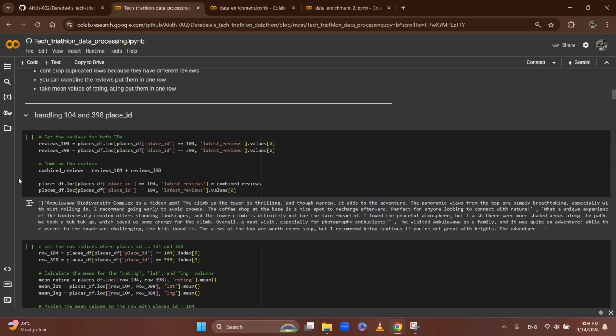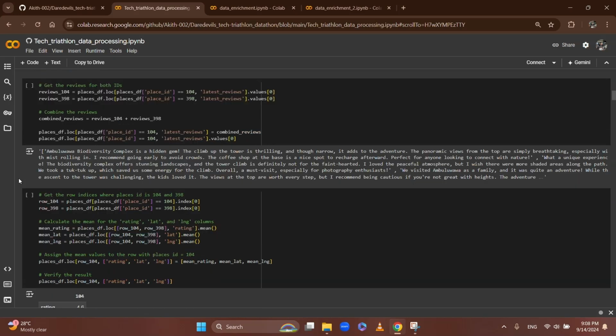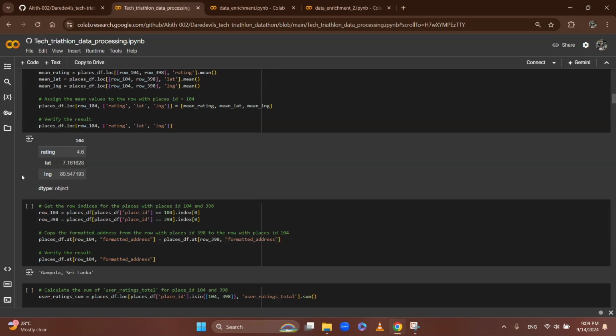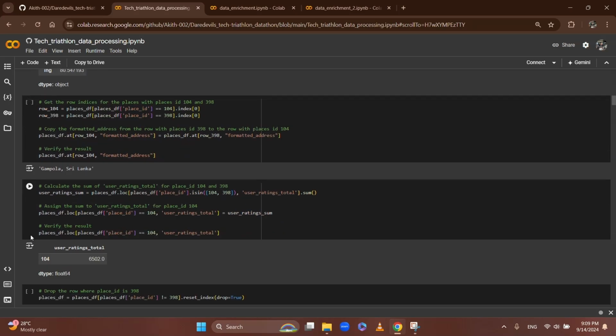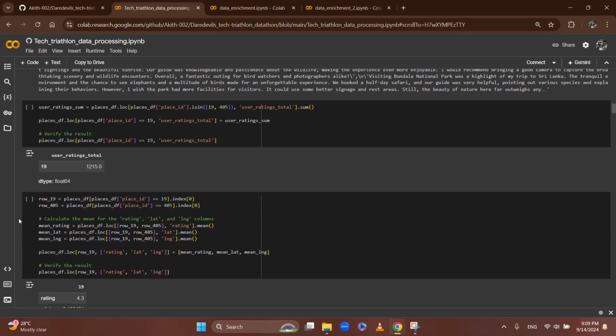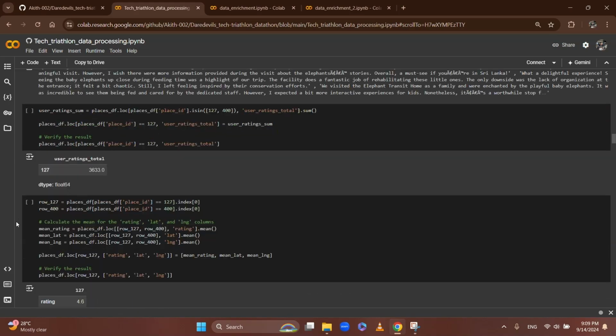Specifically, I combined the latest reviews into one row, calculated the mean values for latitude, longitude, and rating, and updated the address if the correct version existed. I also summed the ratings and total user ratings from both rows and dropped the duplicate. I applied the same approach to other duplicate entries.